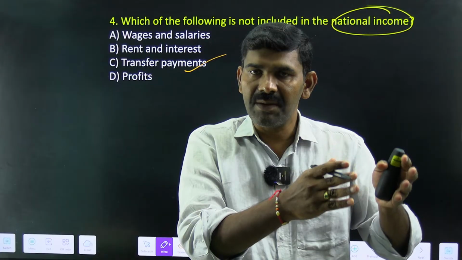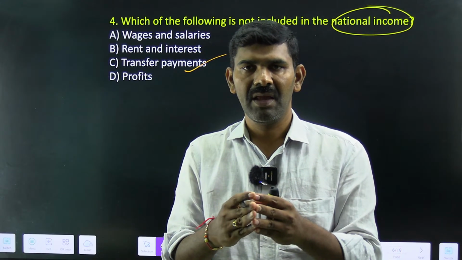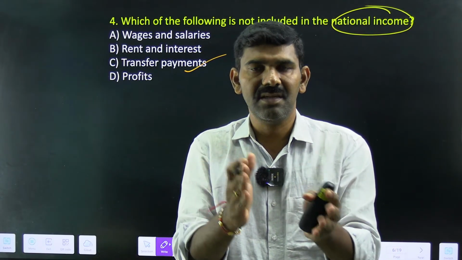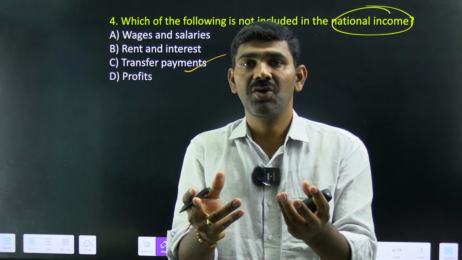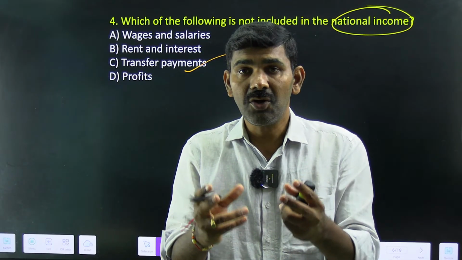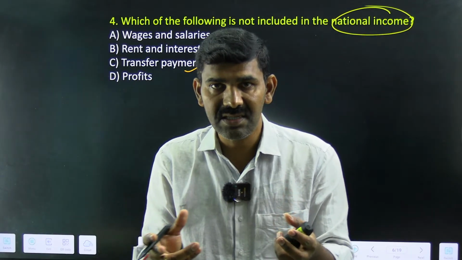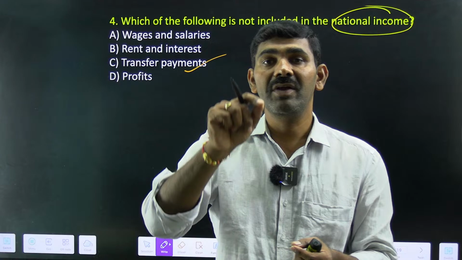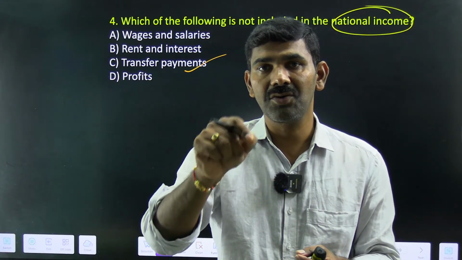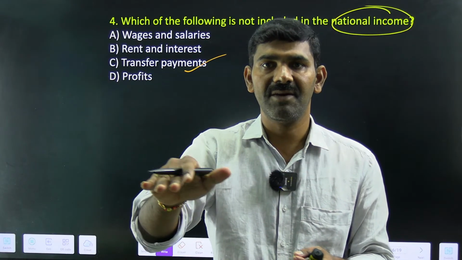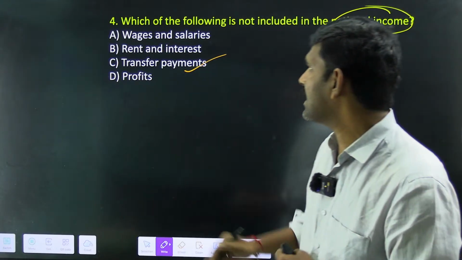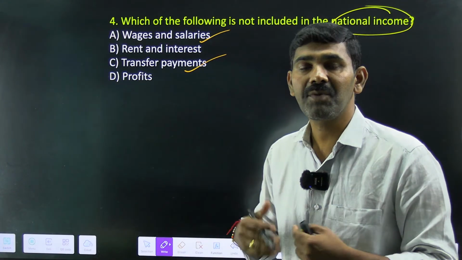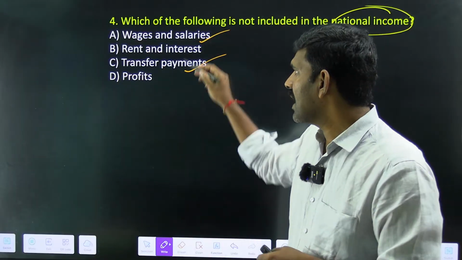Government is giving some pensions to old people. Now, in this case, there is no production of good or service. Without production of any goods or services, what is happening? Money is being earned. Now, when you get money without producing any goods or services, that cannot be part of the national income. Wages and salaries are earned by producing some services or goods.